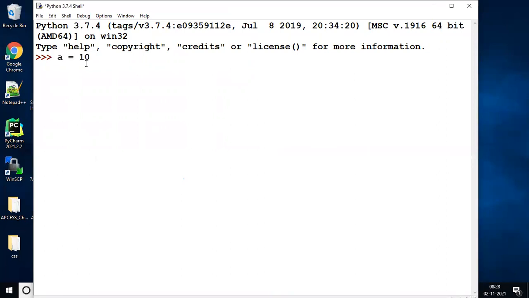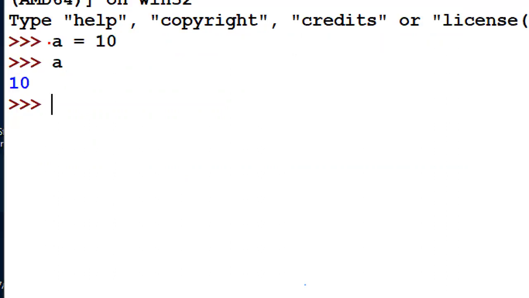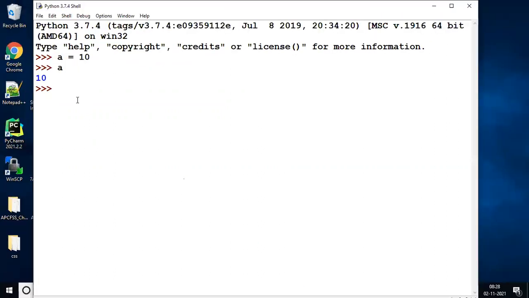This is the Python related, guys. See, a equal to 10. After executing this line, immediately in Python memory is allocated, so the value 10 is stored. If you use a here, you get the value 10. Okay? So means line by line it executes immediately, guys. Next I take b equal to 20, then the b value you also get. Now a plus b is stored into one variable, c. Now you get the c value 30. Okay? So like that it executes line by line.